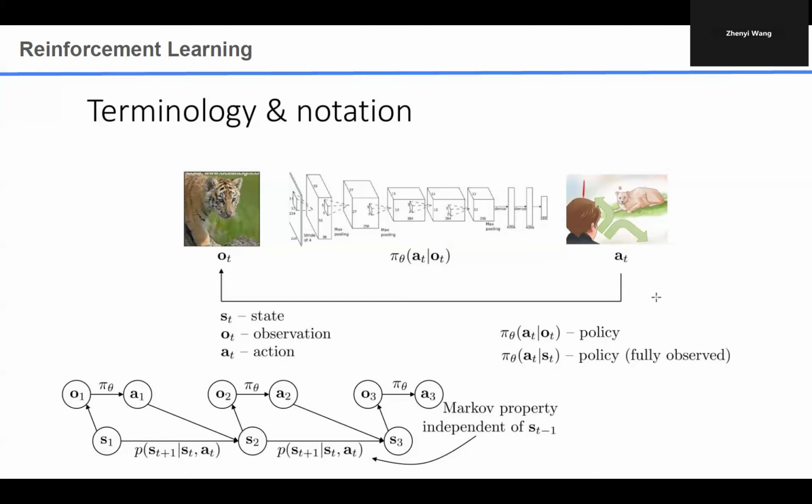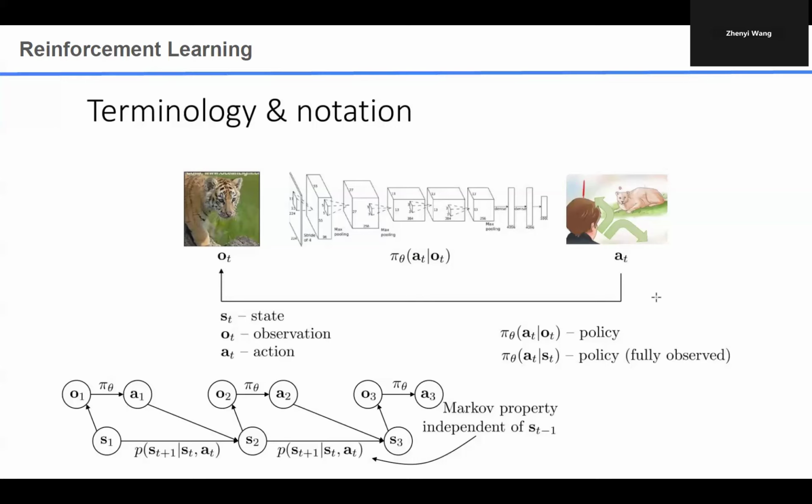So this policy itself could be continuous or discrete. If the action itself is a continuous quantity, we can use Gaussian policies to approximate the distribution. But if the action is discrete, meaning that we can only select from a predefined fixed set of actions, in this case it will be a categorical distribution.